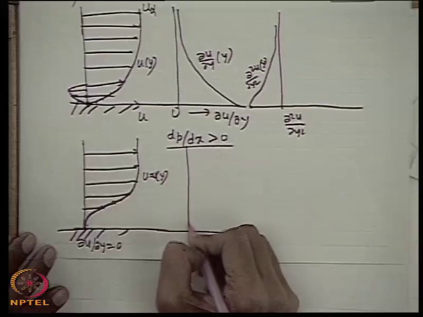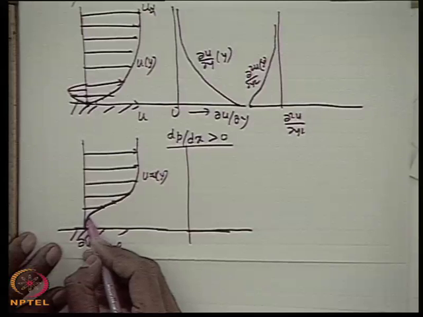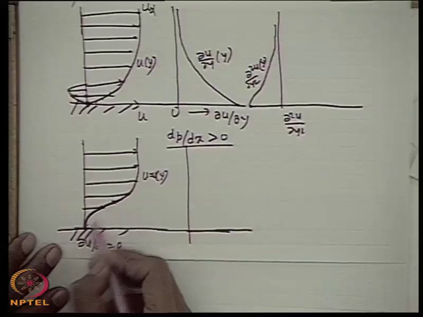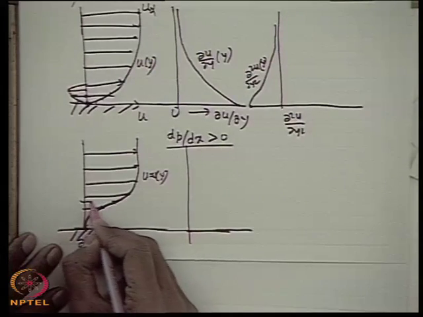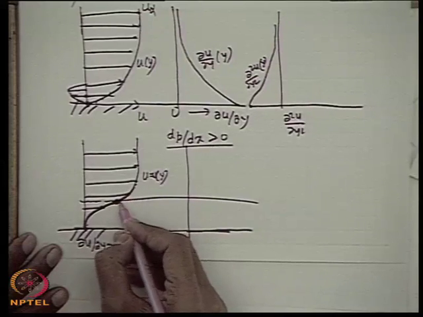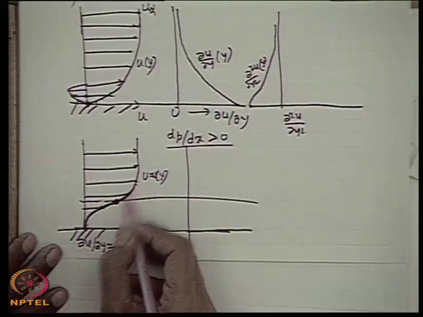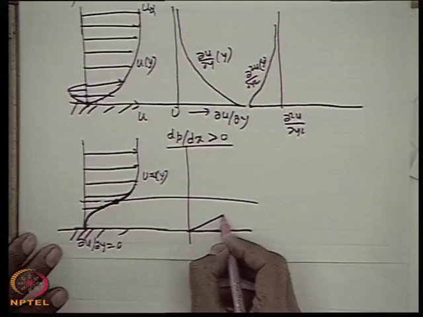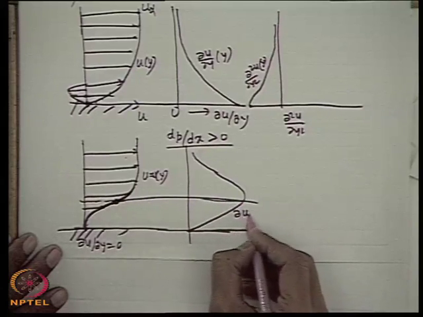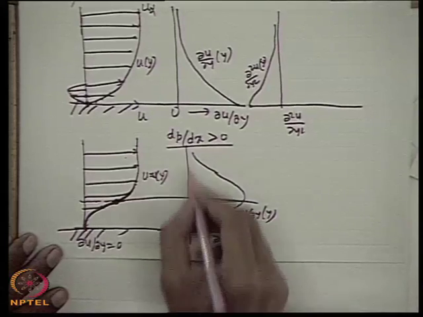Now, if we draw the gradient ∂u/∂y curve for this, you see initially in this part the curvature is positive and the velocity gradient ∂u/∂y increases from a value 0. After this point, again the curve becomes flattened. That means the slope gets decreasing; the curvature was positive, now again the curvature is negative. That means in this part ∂u/∂y decreases. So, ∂u/∂y from 0 increases and then decreases and then goes to 0. That means at this point ∂u/∂y is maximum. So, this is ∂u/∂y from 0, this is y.